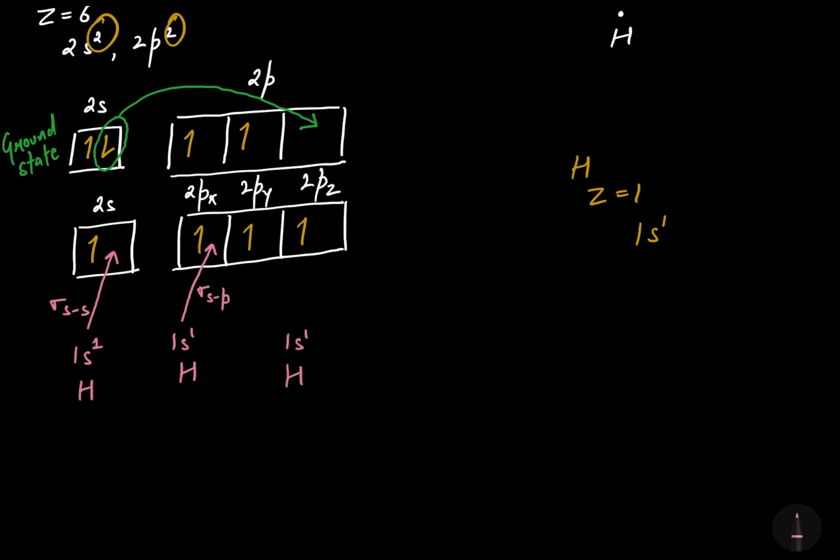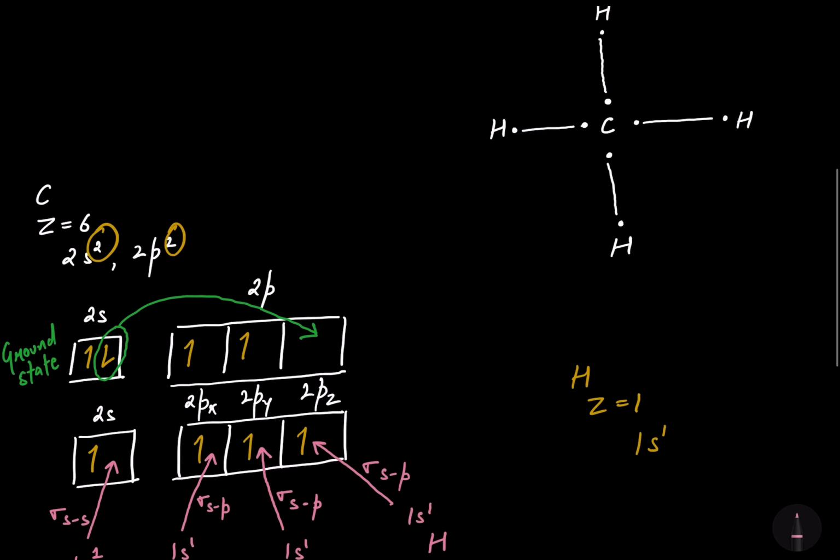That's 1s1 again, and this hydrogen is also overlapping with the 2py orbital of the carbon. So the sigma bond has been formed by the overlapping of s orbital of hydrogen and the p orbital of the carbon. Now let's talk about the fourth hydrogen, and its configuration is again 1s1. Here the s orbital of hydrogen will overlap with the 2pz orbital of the carbon, so the sigma bond has been formed and it's again sigma sp, because here's the overlapping of s orbital of hydrogen with the p orbital of the carbon.